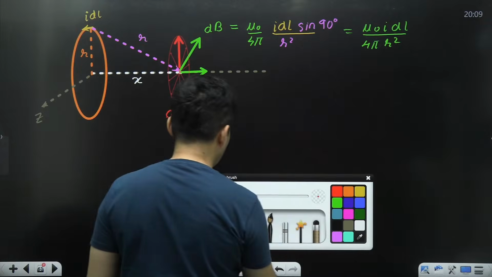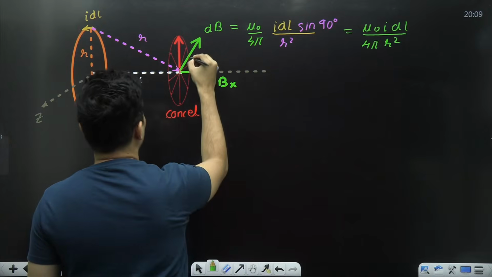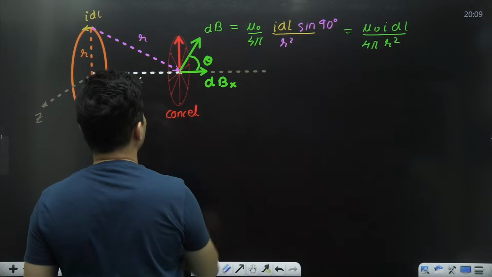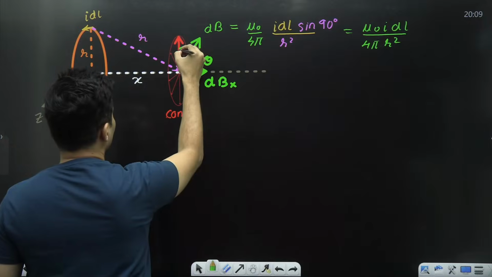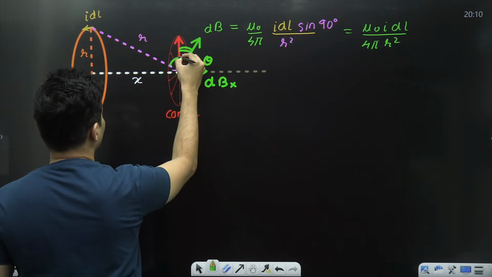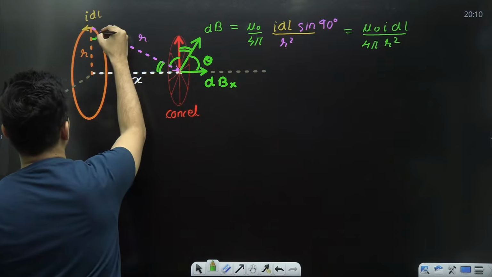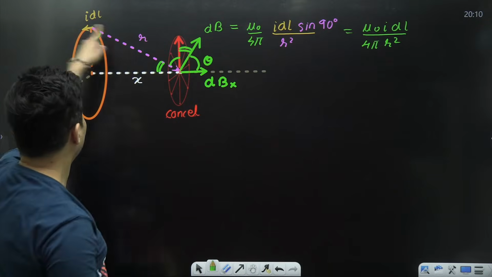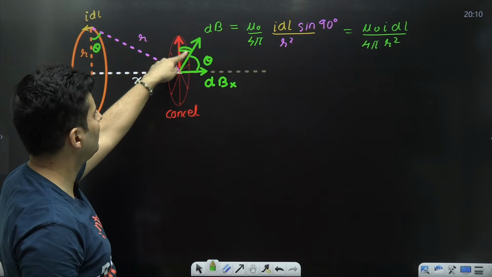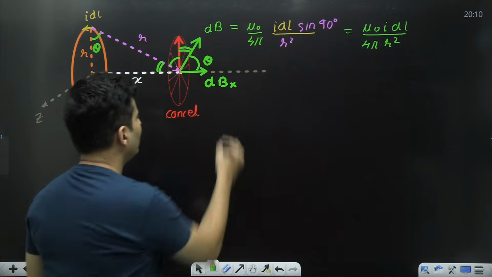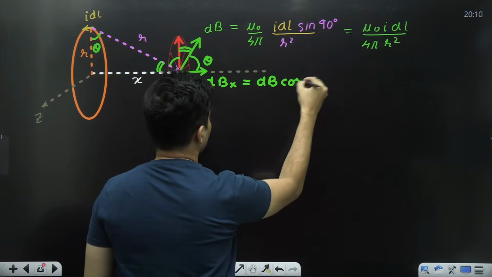So just worry about what is this dBx. Well, if I measure this angle to be theta, this angle is 90 minus theta. This is again theta, this is 90 minus theta, and again this angle is theta over here. So that is how the geometry works. So theta, complementary, theta, complementary, theta. So dBx is basically dB's cos theta component.